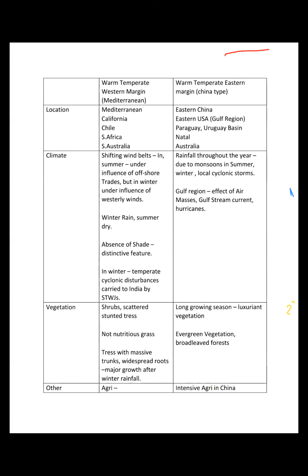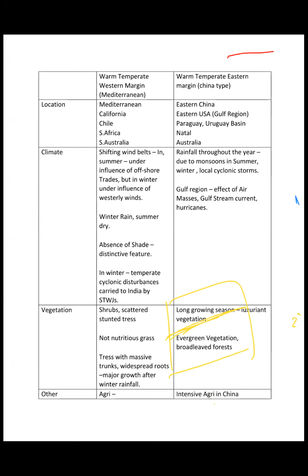And number two on the basis of west and east coast, right? So this is the basic thing: warm temperate eastern, warm temperate western, cold temperate western, cold temperate eastern, right? Warm temperate western margin is Mediterranean, right? What are the regions?